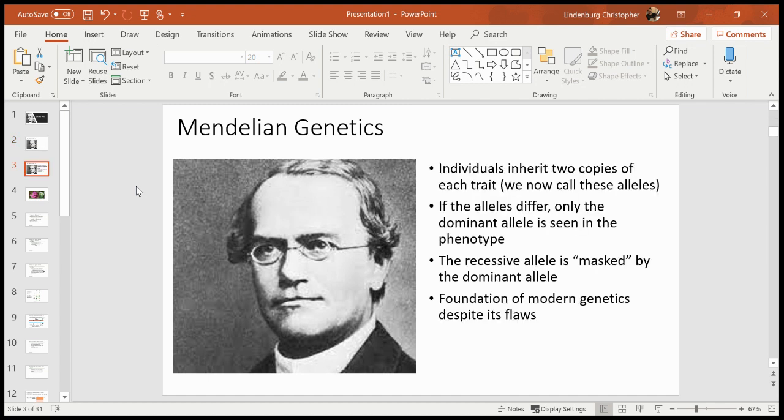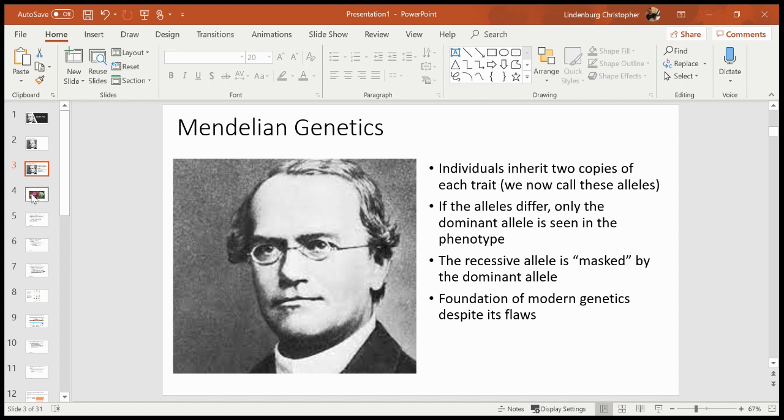So first of all, Mendelian genetics is the assumption that individuals inherit two copies of each trait. We now call those alleles. He was the first person to really concretely say that the alleles are different from each other. In other words, if they're heterozygous, only the dominant allele is seen in the phenotype. The recessive allele is still there, but is masked by the dominant allele, so you don't see it, even though it's still there. And those core ideas provided the foundation of modern genetics that we still rely on today, even though there are some pretty serious flaws.